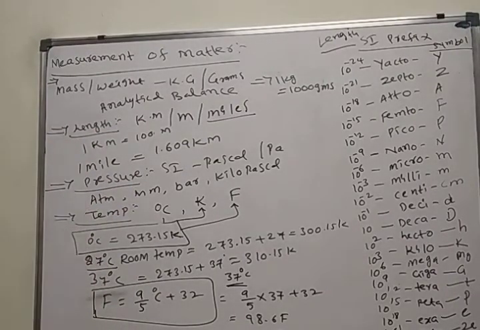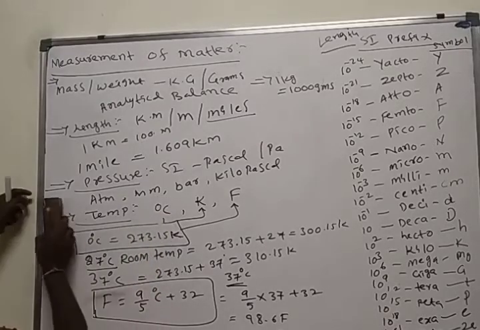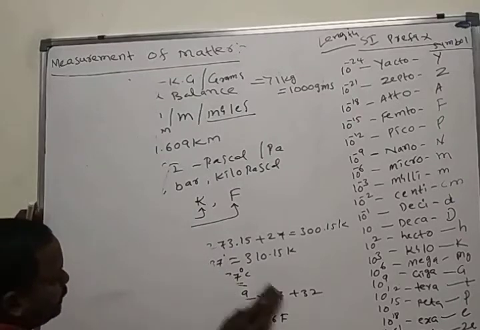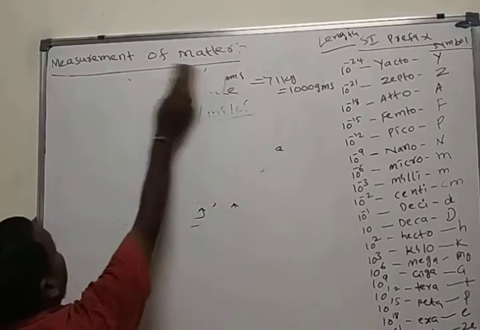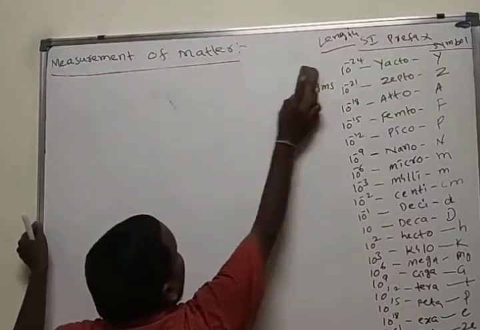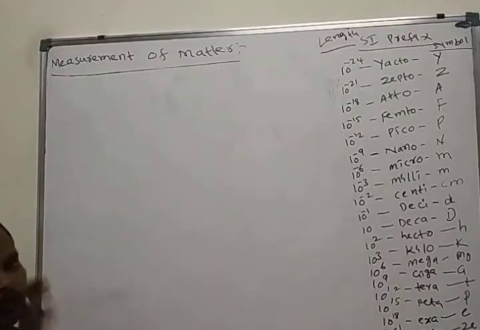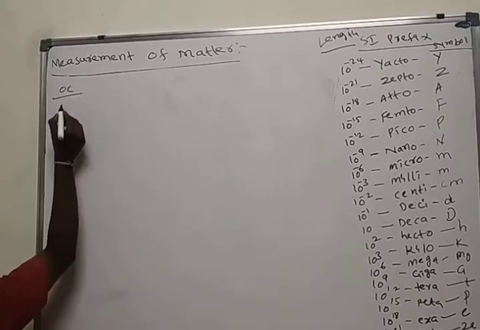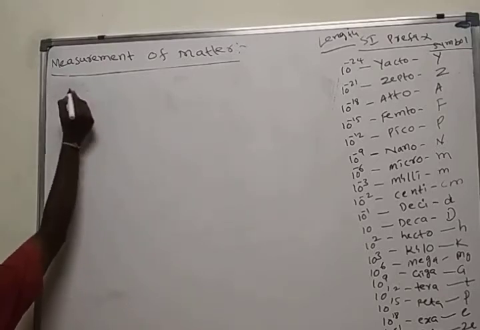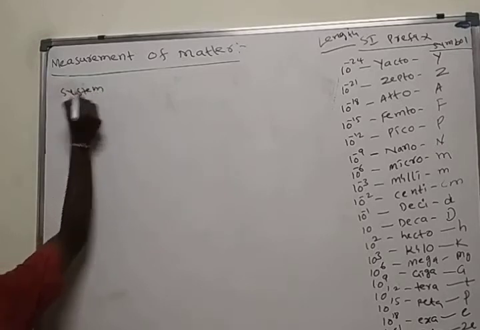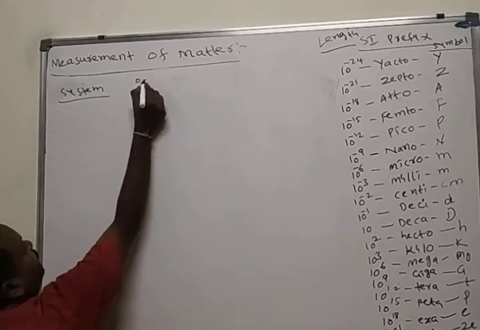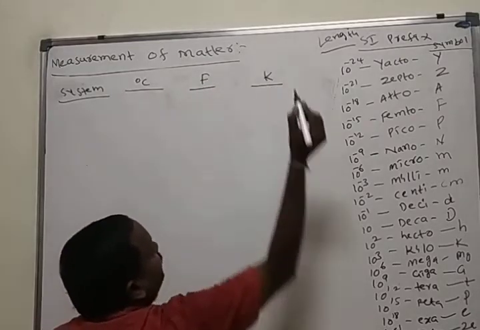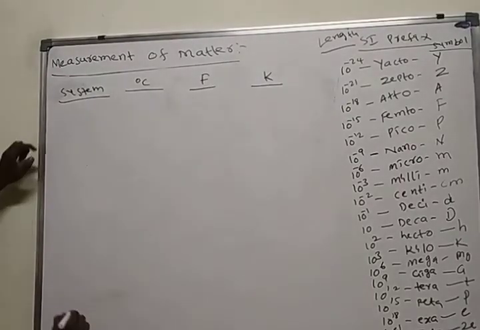Okay, this is about one simple discussion of length in prefixes. And here I want to give the different temperatures, the interrelation between different units of temperature. Here I am taking the system: temperature in degree centigrade, temperature in Fahrenheit, temperature in Kelvin.